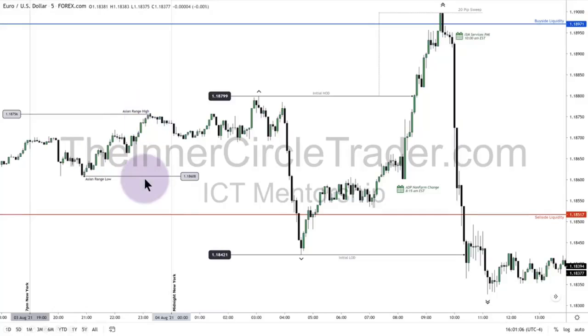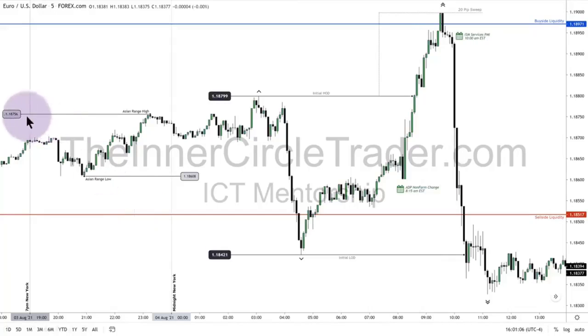Now it's important that you do this on a 5-minute chart because the algorithm will do this on this time frame. Okay, it does not work on a 15-minute chart. It does not work on a 12-minute chart, a 3-minute chart, a 1-minute chart, or an hourly chart. This will only work on a 5-minute chart. So it's calibrated to this time frame.